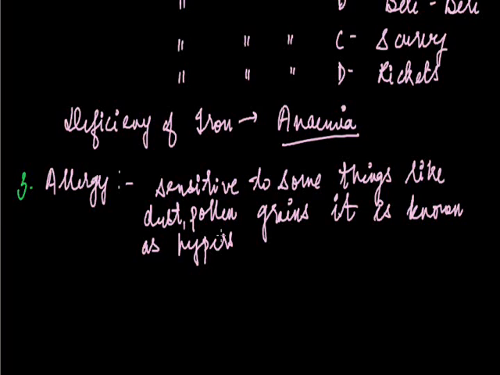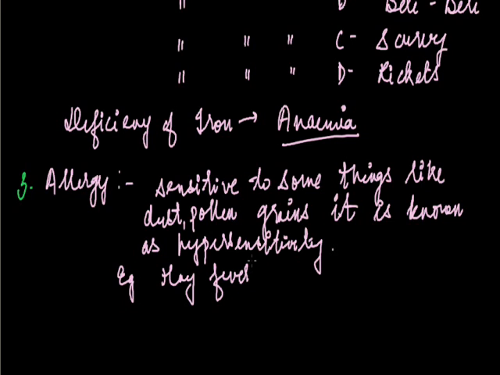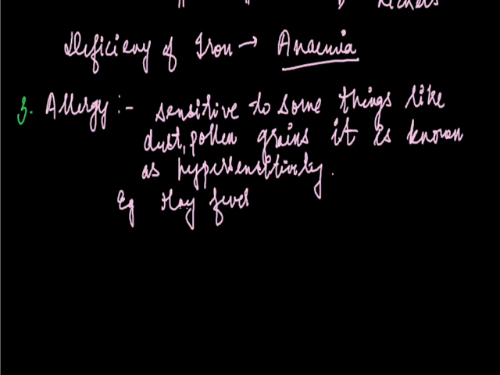That means we are not just sensitive, we are hypersensitive to some substances that are causing this disease, allergy. An example of an allergy is hay fever. And there are many examples. The most common example is that persons are having allergy to dust.